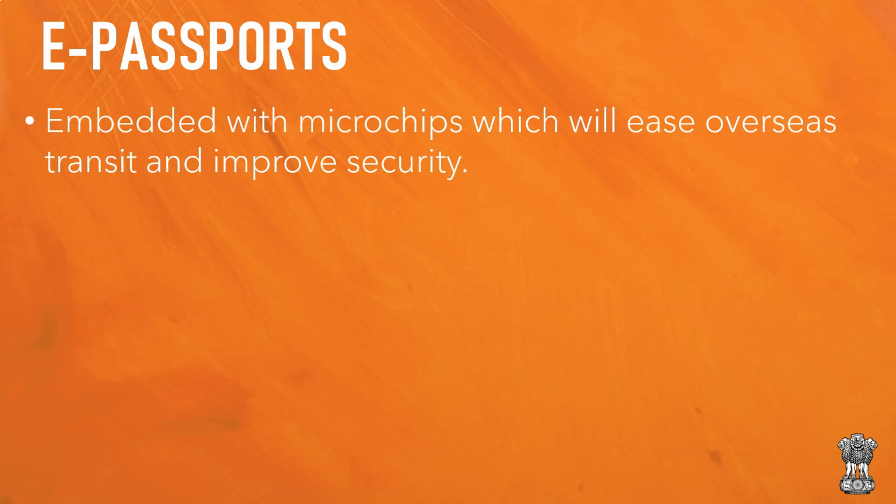Next, we have e-passports. So e-passports will serve the same purpose as a normal passport, which is to grant access across the sovereignty of another country. But these new passports will be embedded with microchips, which are connected to a database that has complete details, a comprehensive outlook of your biometrics, your background check, and an overall view that you're a safe person. And so it'll ease the process of overseas transit, and it'll also improve security.